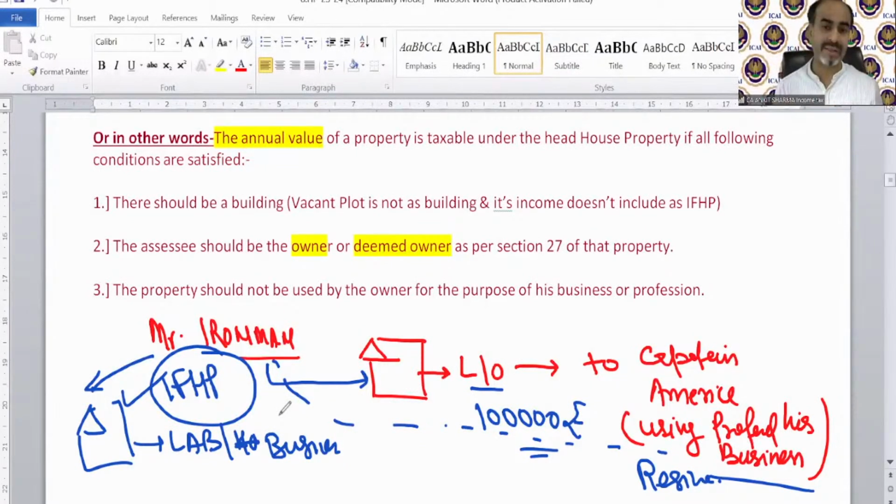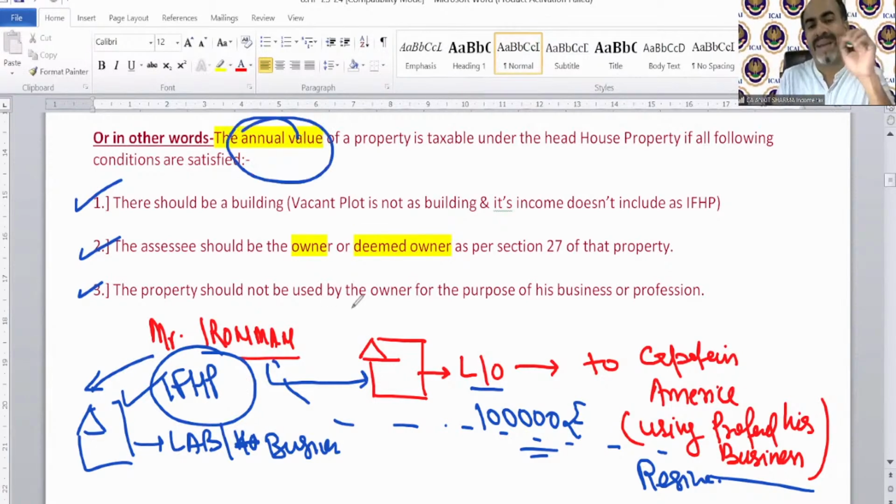In that case, all three conditions are fulfilled: there is a building, we are the owner or deemed owner, and we are not using it for our own business or profession. We let it out to someone and somebody else is using it for his business or profession. So if all these three conditions are fulfilled, the annual value of that property is going to be taxable under the head income from house property.